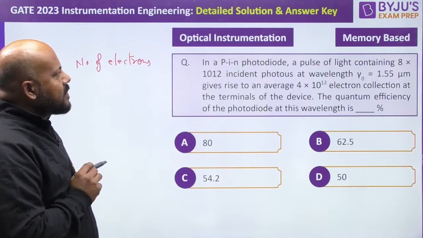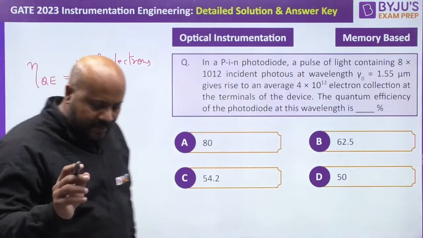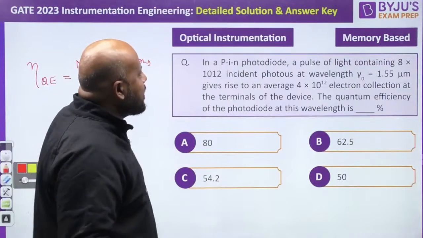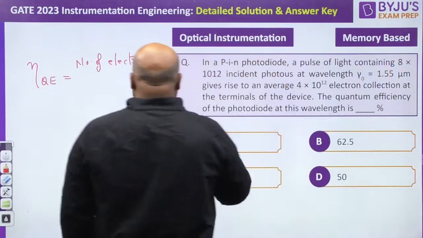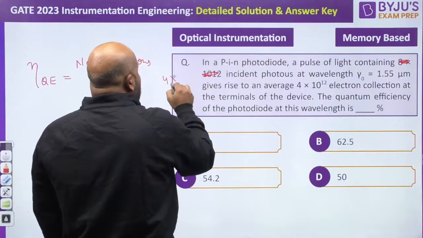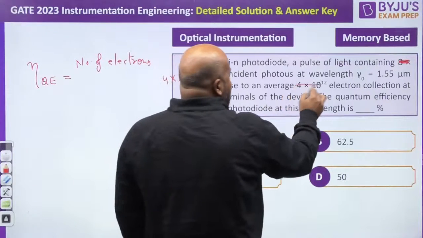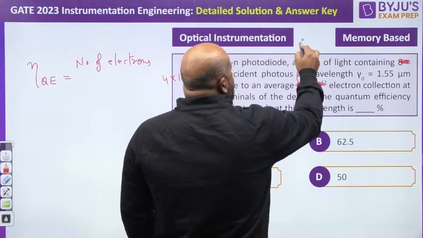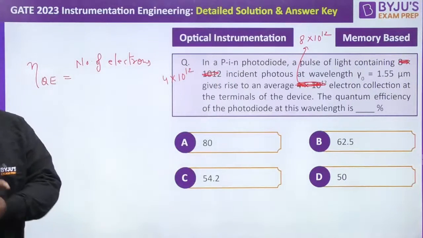So I think there is something wrong in the question. I think this data is wrong. Please confirm this value. I think the incident photons are given as 4 into 10 to the power 12, and the average electrons collected is actually 8 into 10 to the power 12. Please confirm this.